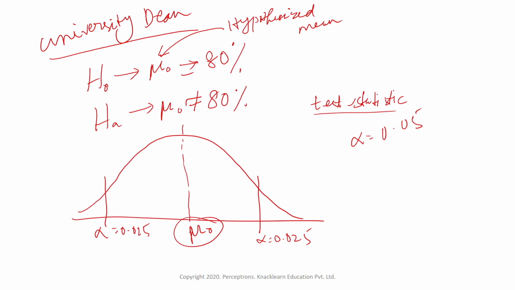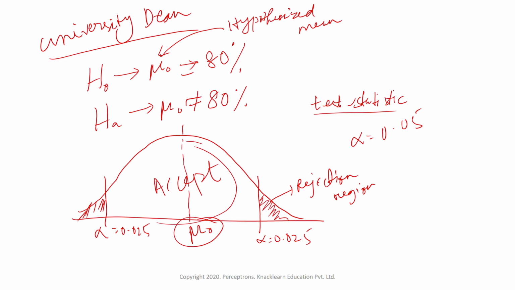In this scenario, if our value is falling outside this alpha, then we will be rejecting the null. Otherwise, we'll be going with the null hypothesis. So this is the acceptance region, and this shaded area is the rejection region. Anything falling in the rejection region, we'll be rejecting the null hypothesis. Otherwise, if our average is falling near this acceptance region, then we will accept the null hypothesis.